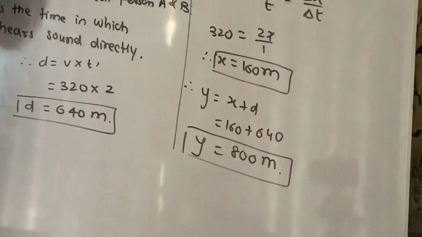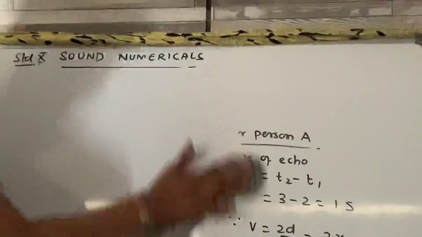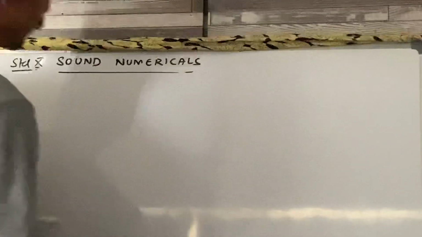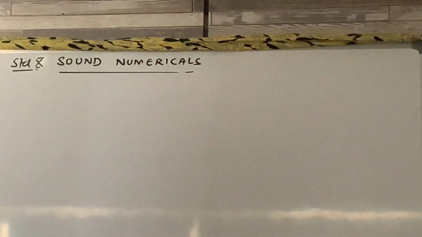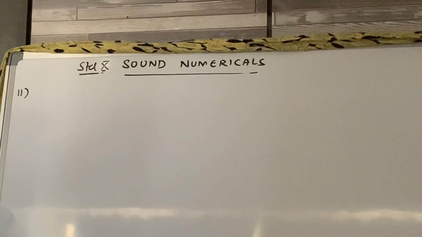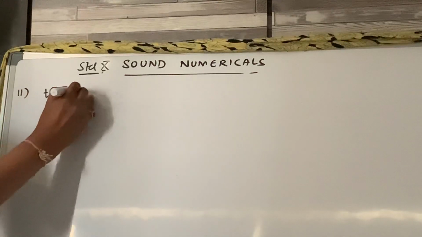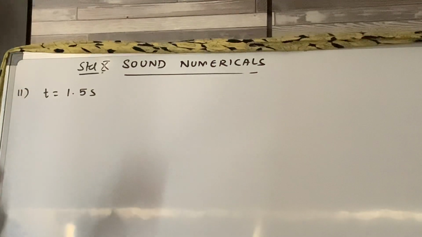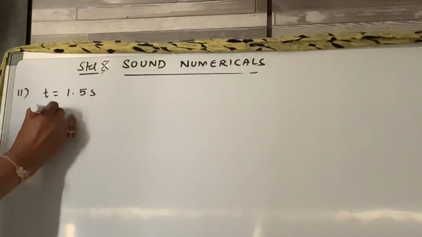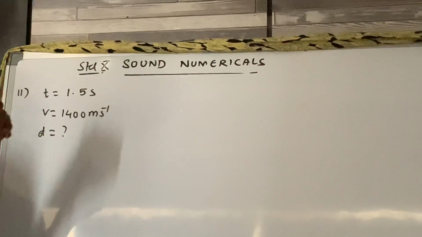Check the next one, the 11th sum. Now there are only two, 11th and 12th. Both are very simple, straightforward. Question number 11: on sending ultrasonic waves from a ship towards the bottom of the sea, the time interval between sending the wave and the reflected wave is given as 1.5 seconds. V is given as 1400 meter per second. They want the distance, so the depth.